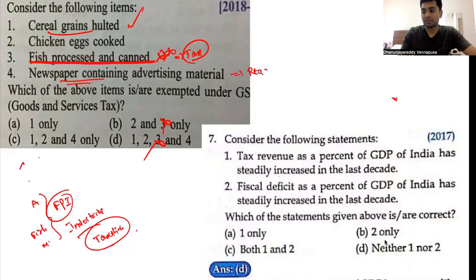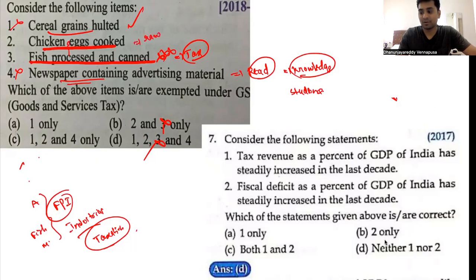So the common man reads it to enhance his knowledge. Now the government cannot tax it and overburden the students. This is the thing. Hence normally it is an exemption. So chicken eggs cooked. This is something which we get, chicken and eggs cooked. We'll get some doubt whether this is going to be the item, but this is again a raw material, or primary source of food. So they will not be subjected to taxation.